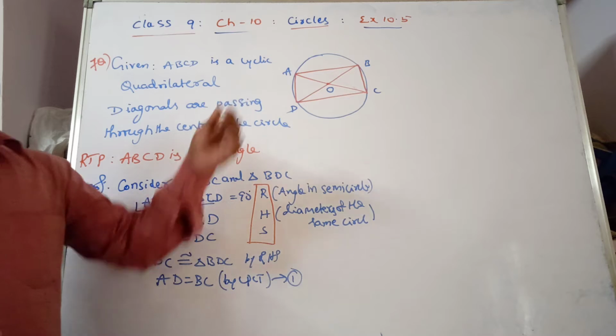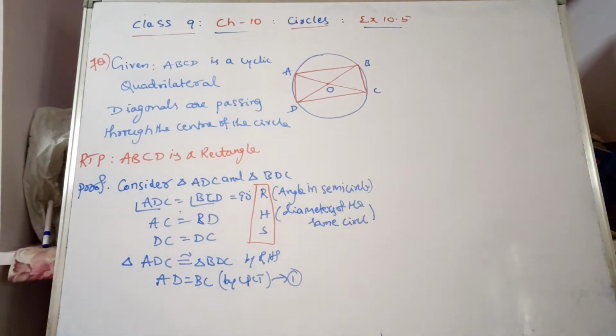Now take another pair of triangles, and we prove that opposite sides AB and DC are equal.